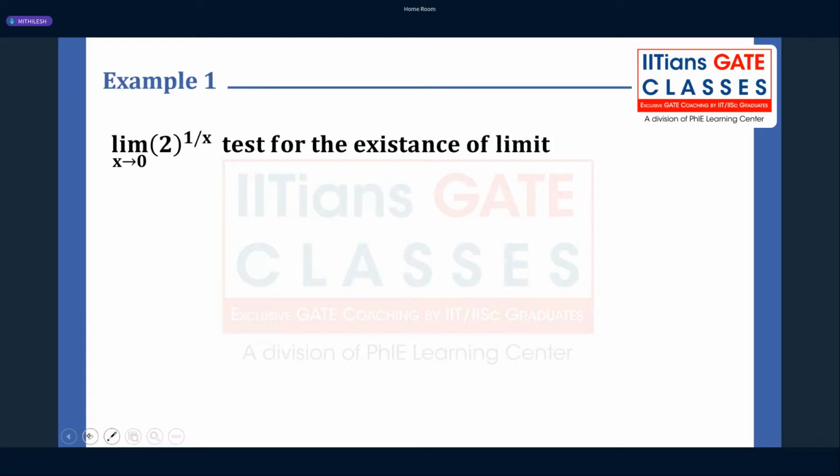Let's start with a simple example first, and then we can go into the details of continuity and differentiability. This is a very simple question. We have limit x tends to 0 of 2 raised to the power 1 upon x, and we are supposed to test whether the limit exists or not.